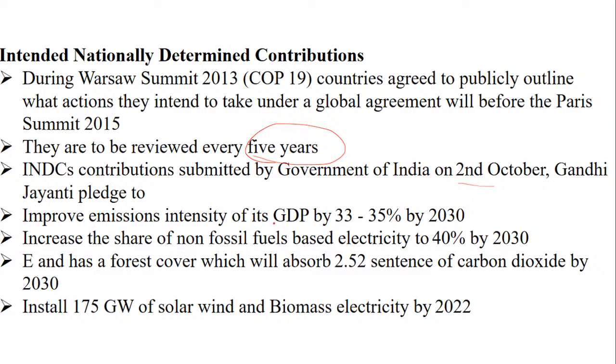It was to improve the emission intensity by 33 to 35% by 2030. Non-fossil fuel based electricity to 40% by 2030. Forest cover to create a carbon sink of 2.5 of carbon dioxide by 2030, and install 175 gigawatts of solar, wind and biomass electricity by 2022.